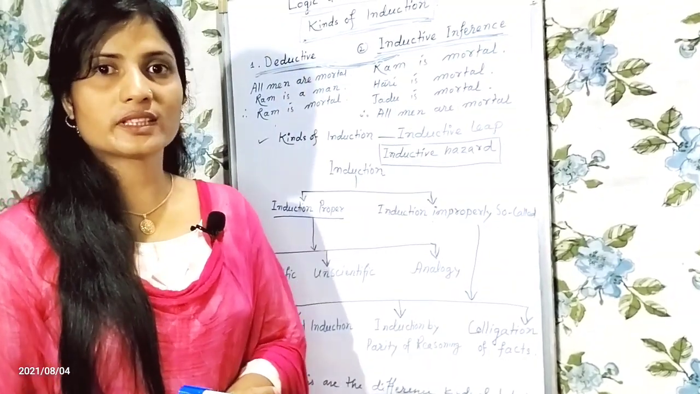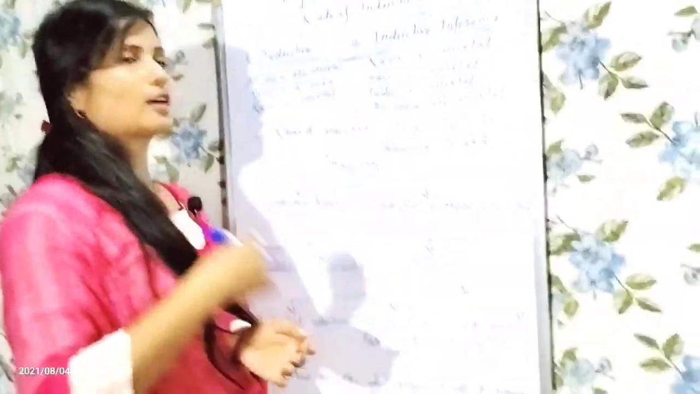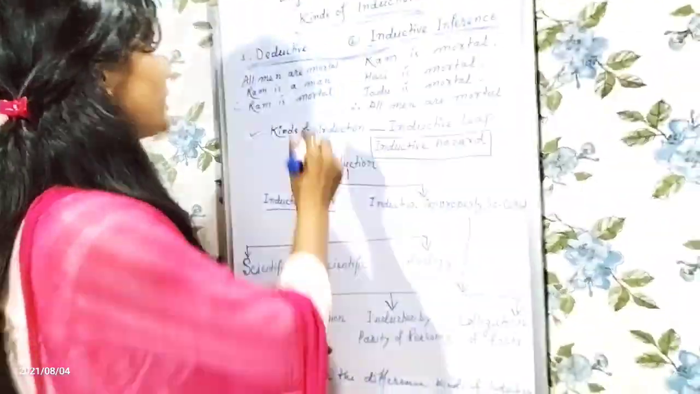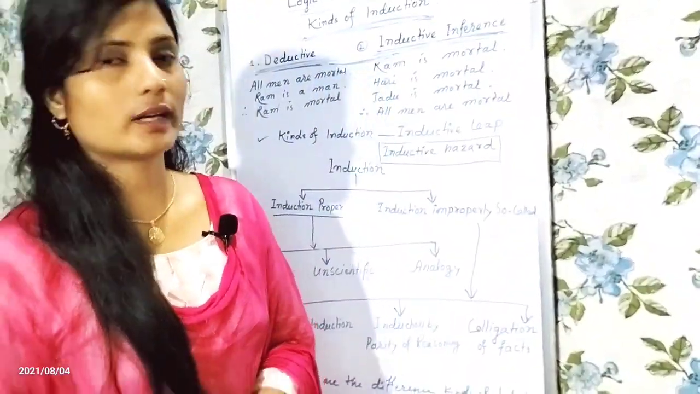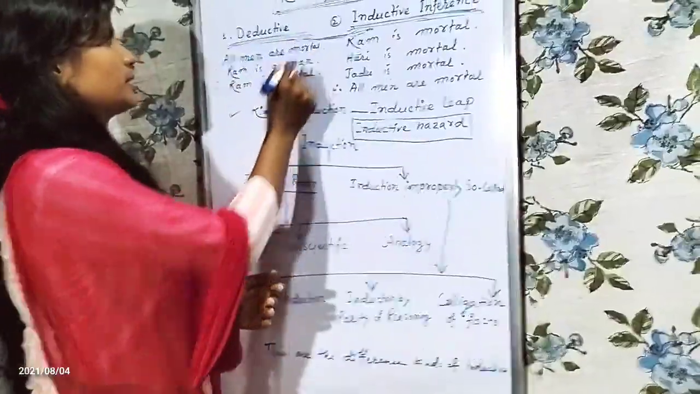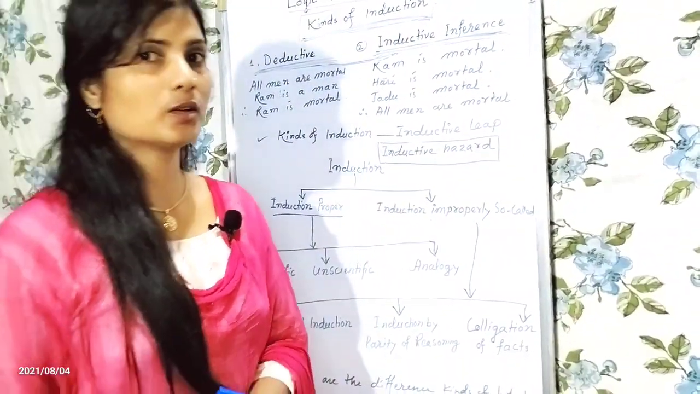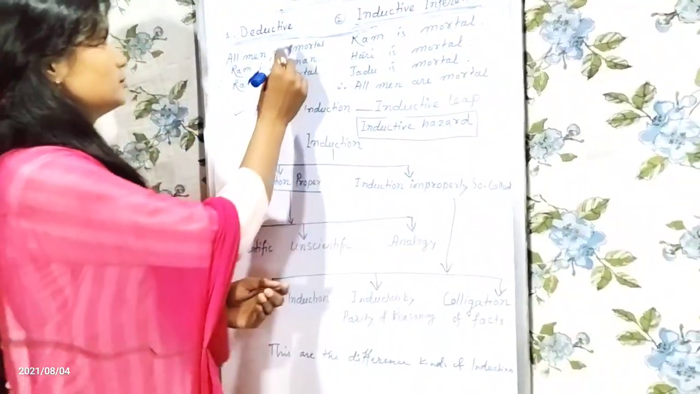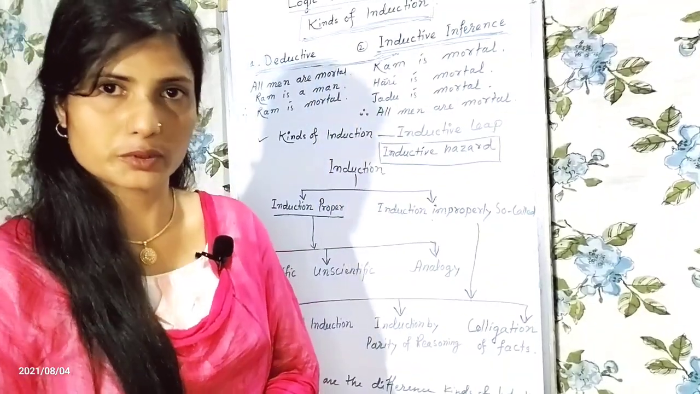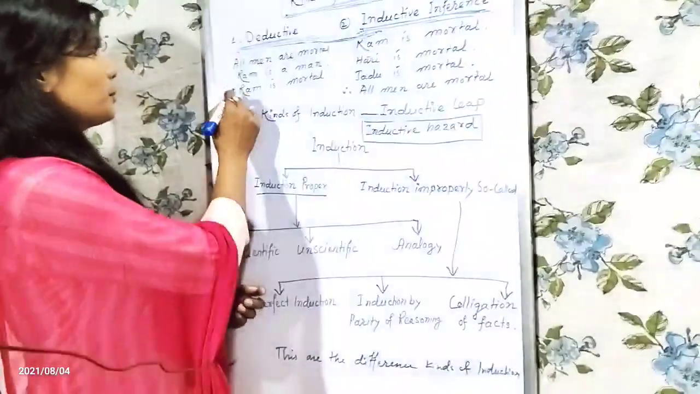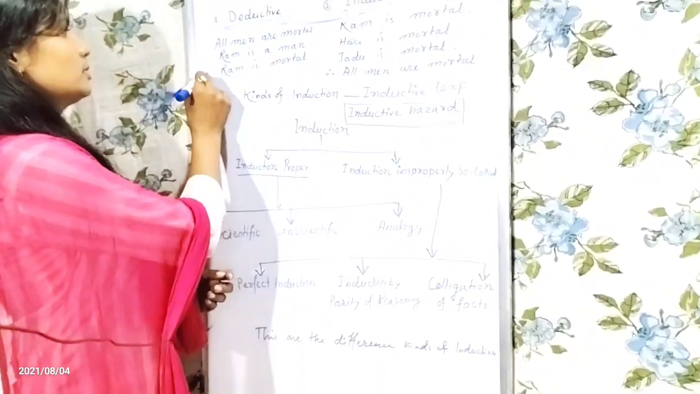So before entering the subject matter, that is kinds of induction, I want to compare the deductive inference with the inductive inference. Then what is called deductive inference? Deductive inference is that where we jump from general proposition to particular proposition. For example, all men are mortal. Ram is a man. Therefore, Ram is mortal.